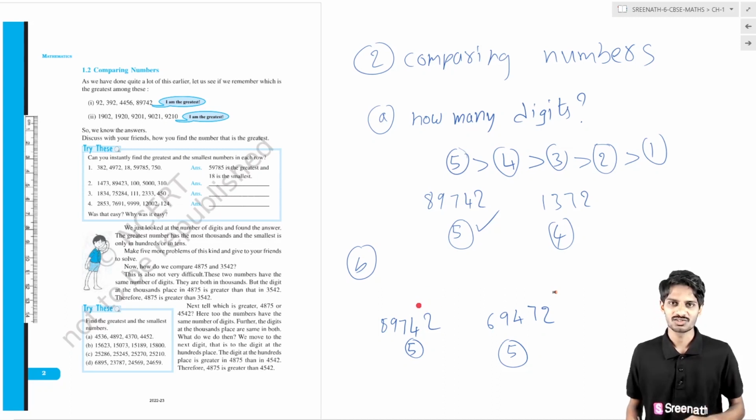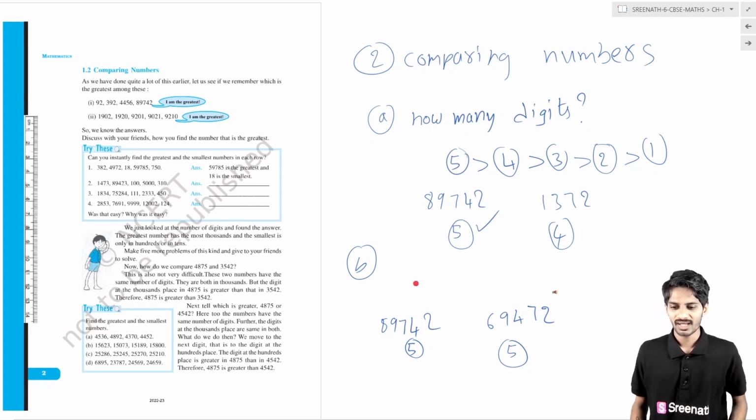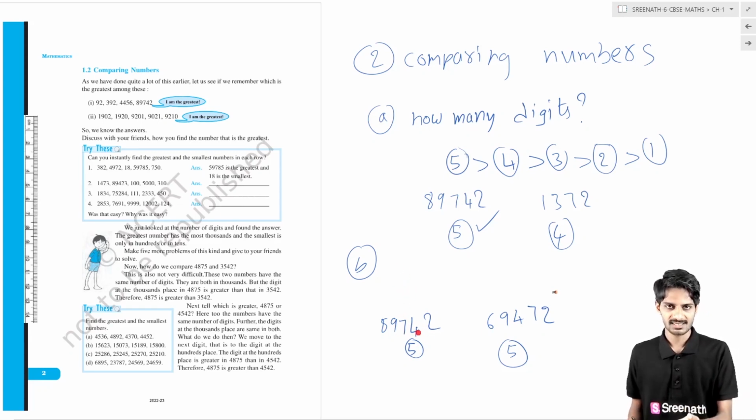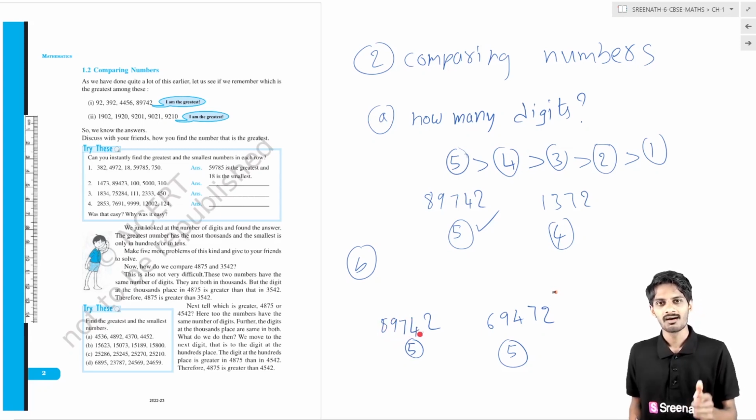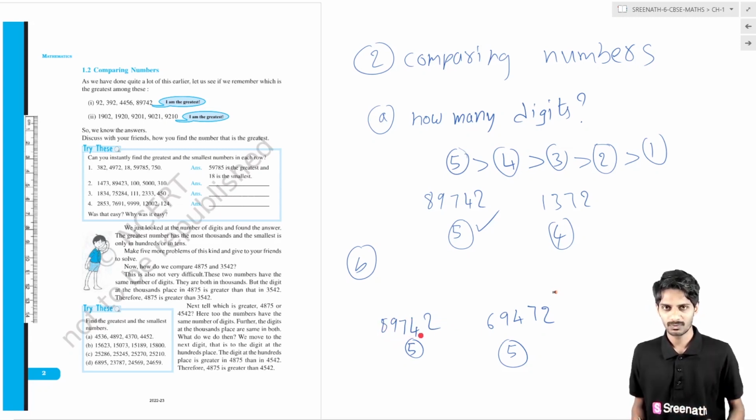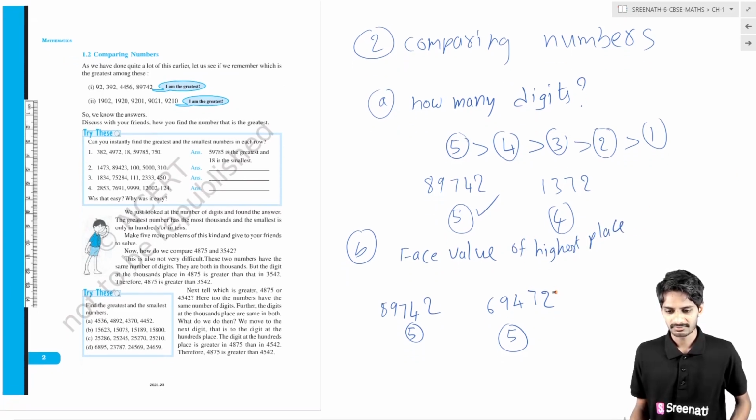Then how can we say which number is greatest? Both have the same digits, no? Oh, we are in a confusion, students. How can we come out of this confusion? Don't worry, I will help you. In this case, when both numbers are 5 digits, what do we have to do? We have to observe the face value of the highest place. I will explain it clearly.